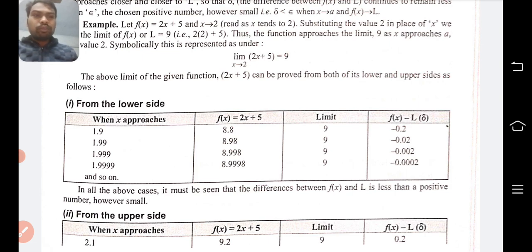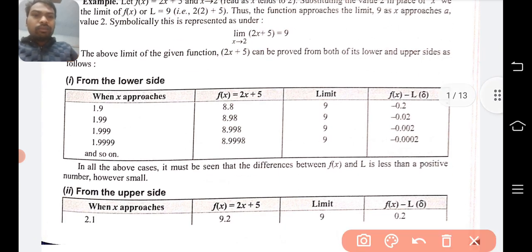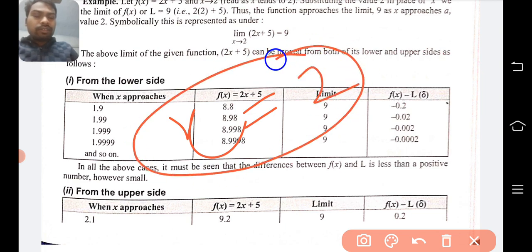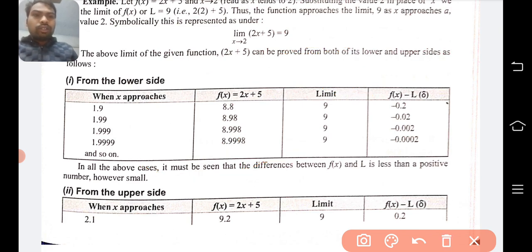Or that can be proved from the lower and the upper side. It means whenever we are taking the value of x, we are taking x equal to a, sorry, x equal to 2 here. So we are approaching towards the particular value 2. We have two approaches, from the lower side and from the upper side. From the lower side, we take values nearer to 2.